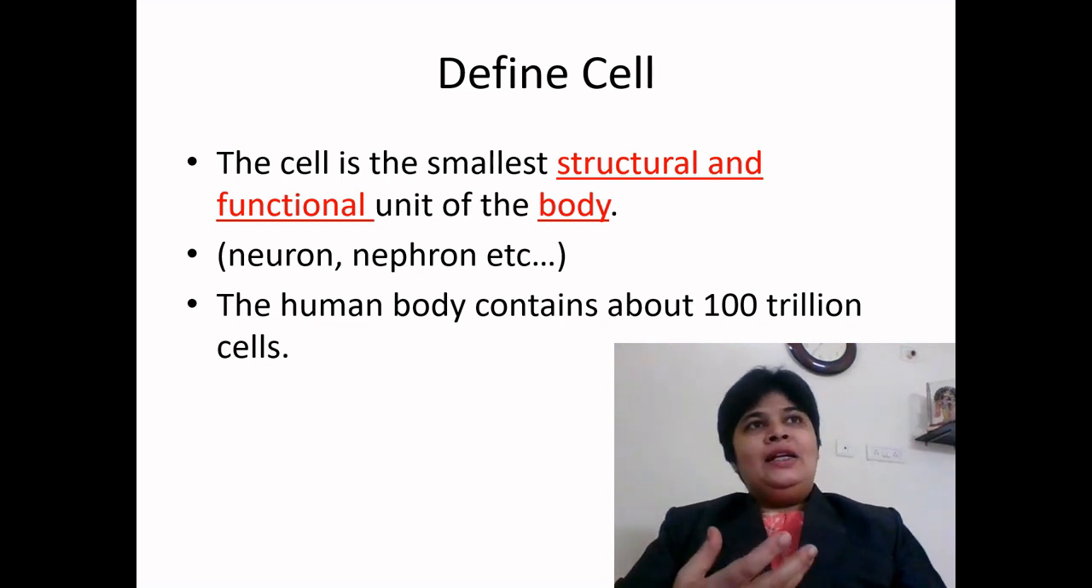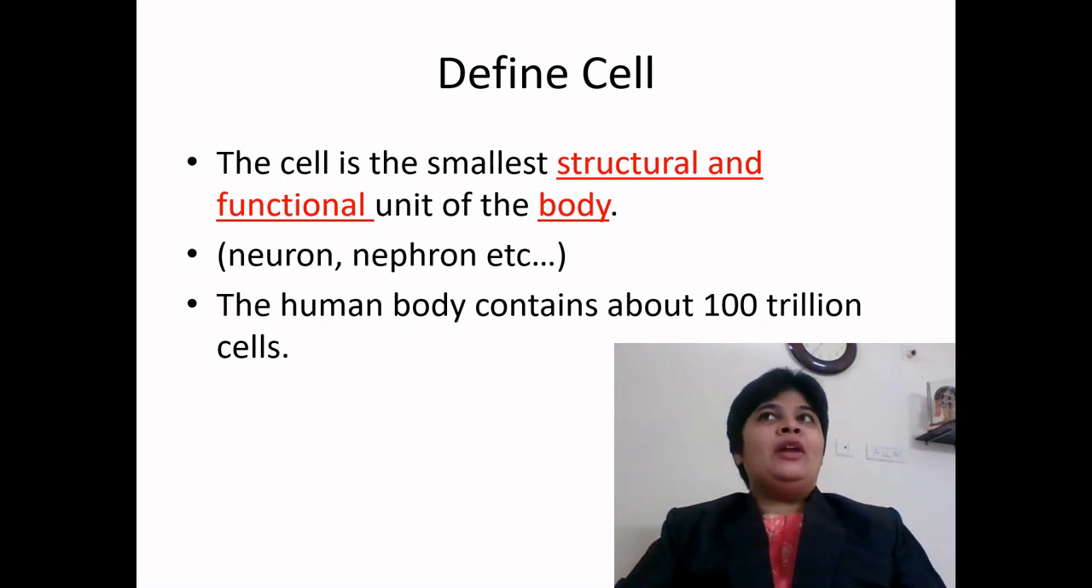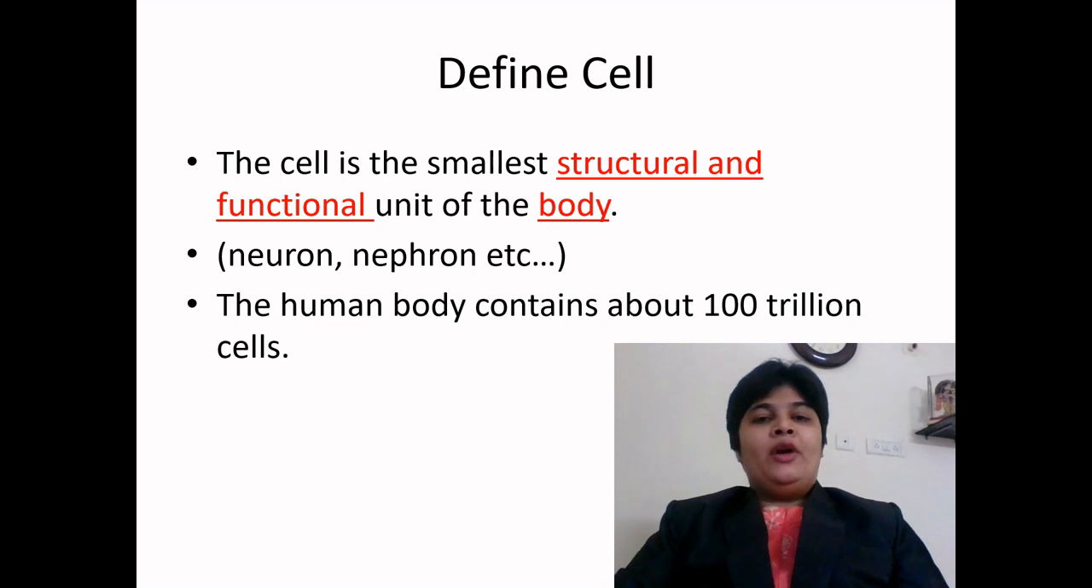So with only one performa you can remember like 12 definitions, because in physiology we have 12 systems. So now define sarcomere. Sarcomere is the smallest structural and functional unit of a muscular system. Okay. Our body contains about 100 trillion cells.